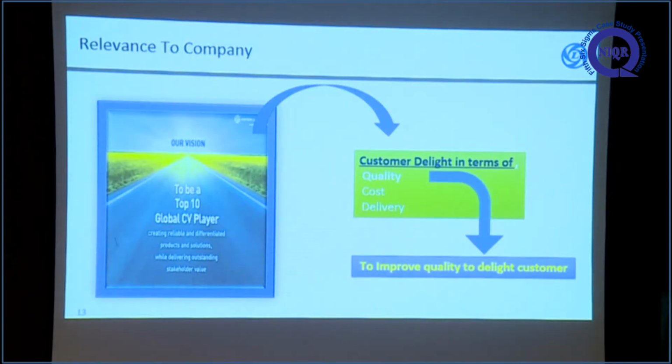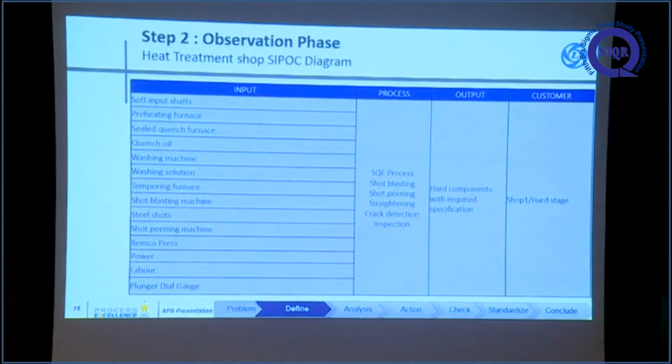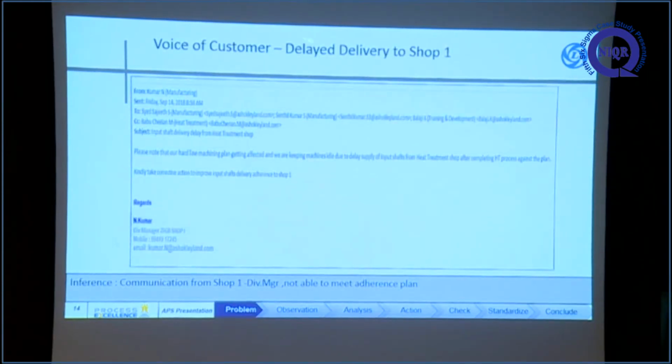How it is relevant to our project: quality is the main factor to satisfy and delight the customer. As per our quality policy, our customer satisfaction has crossed, and we are going towards customer delight. To achieve this, our vision is to be a top 10 global player. In customer quality, cost and delivery, we are taking the quality point of view to improve in this project. Our voice of customer is our next, internal customer complaint that due to input shaft delay, their gearbox assembly is also getting delayed.